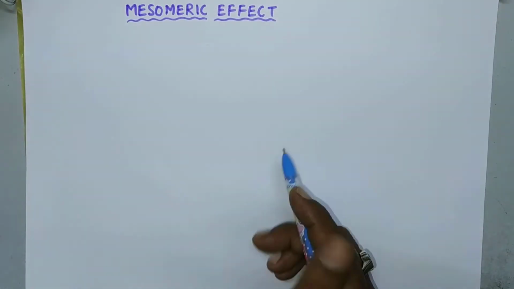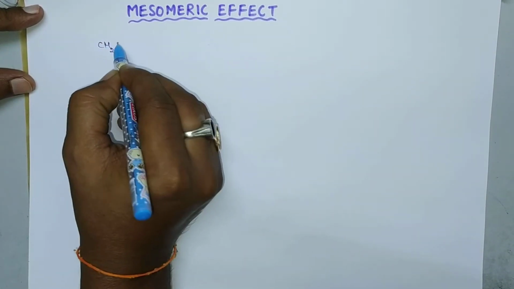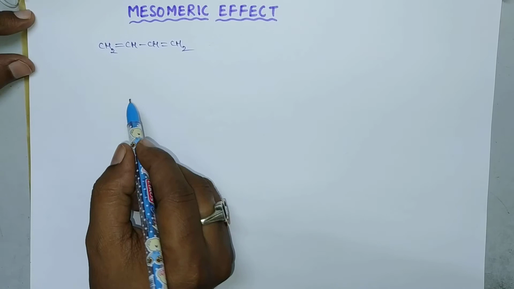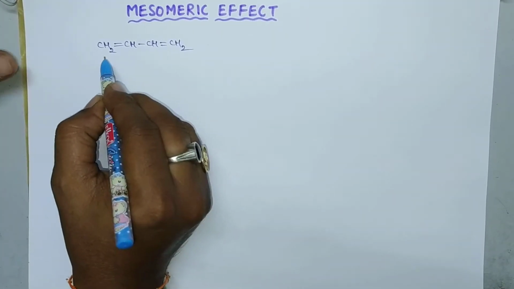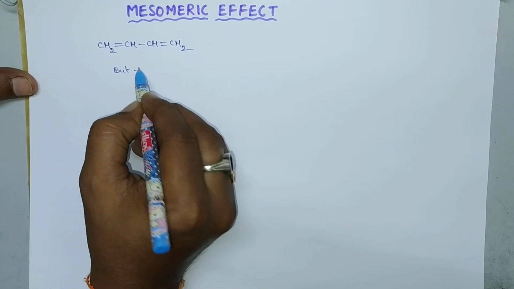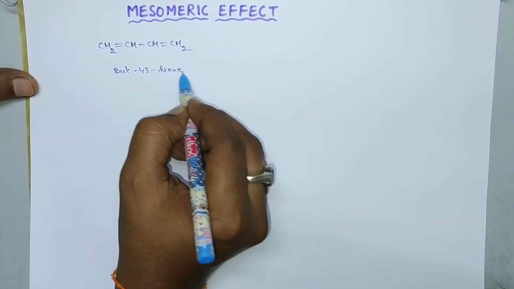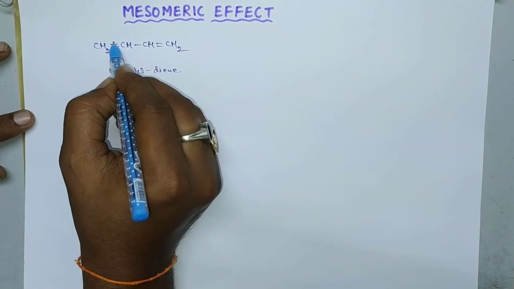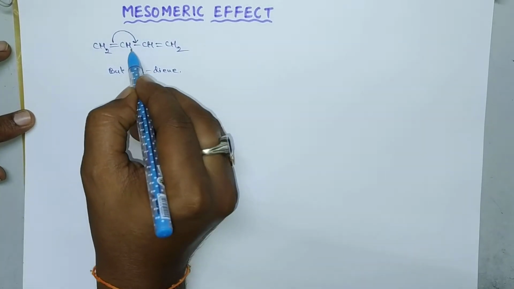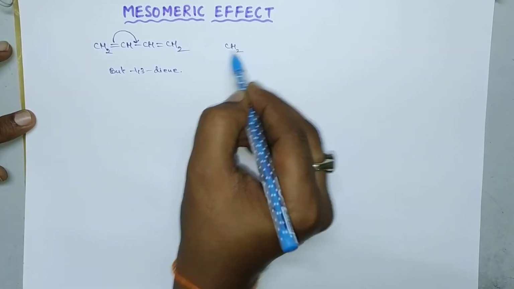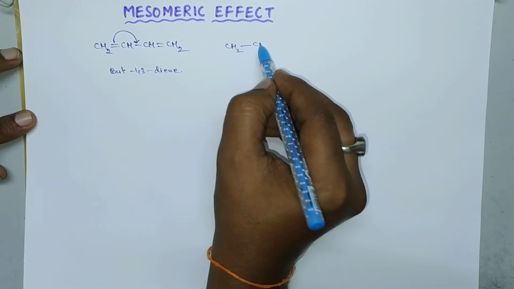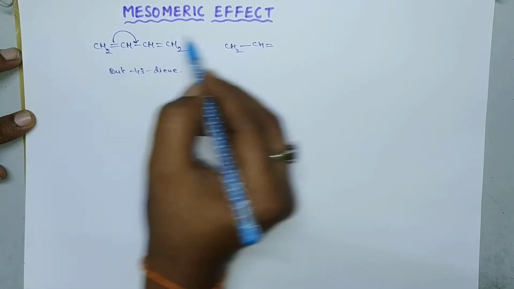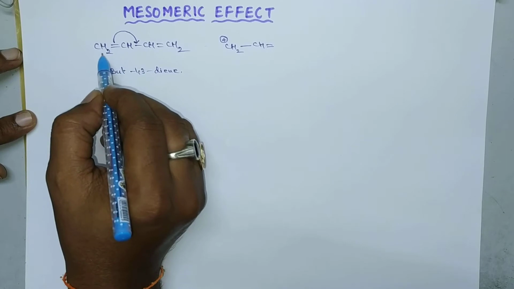Now let us consider one example, that is CH2 double bond CH, CH, CH2 double bond CH2. This is called buta-1,3-diene. In this molecule there exists the displacement of pi electrons. Suppose the pi electrons are displaced towards a single covalent bond, then what happens? Suppose CH2, here there exists single bond character, and CH, here there exists double bond character. Whenever the bond shifted towards this bond, here it will become a positive species due to decrease in electron density.